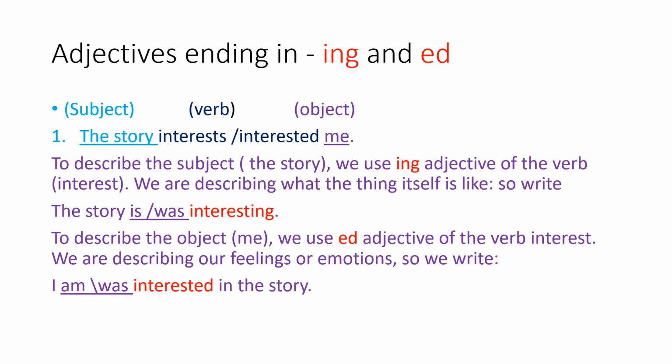And here the object might be, for example, the story interests or interested Fatima instead of me. So we start with Fatima. Fatima is or was interested in the story. So is or was, as I said, depends on the verb, whether it is in the present or in the past. Okay, another example. The story interests or interested the students.